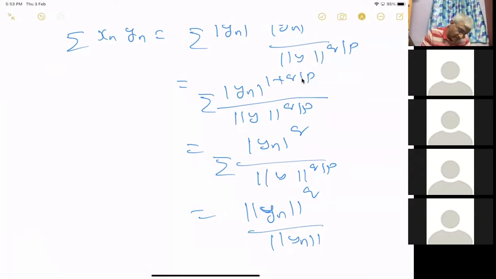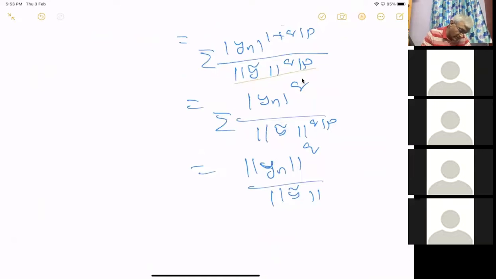Yeah, because I am writing it. Right. So if I put the summation here, norm y tilde power q I will get, and here I have q by p.